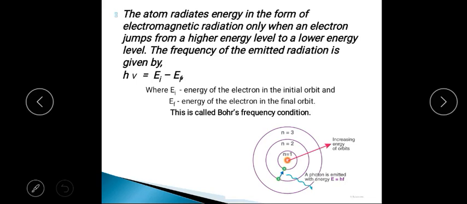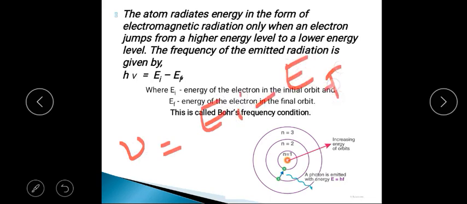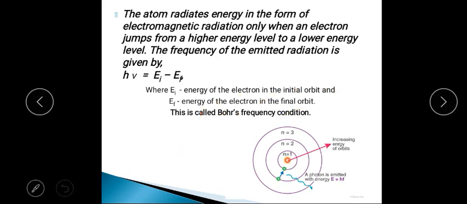That energy is equal to h nu. And the frequency of radiation we can write as nu is equal to Ei minus Ef divided by h. So this is the frequency of emitted radiation. So the third postulate is important, and this is also called the Bohr's frequency condition, right? The second one is called Bohr's quantization condition, and this third one is called the Bohr's frequency condition.